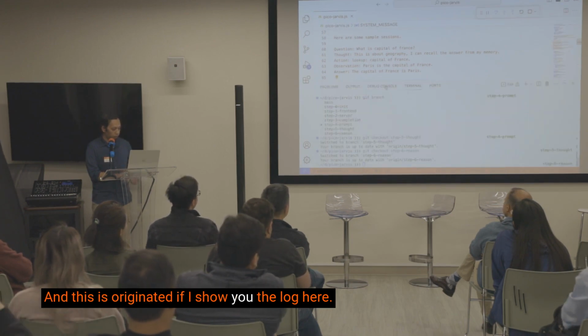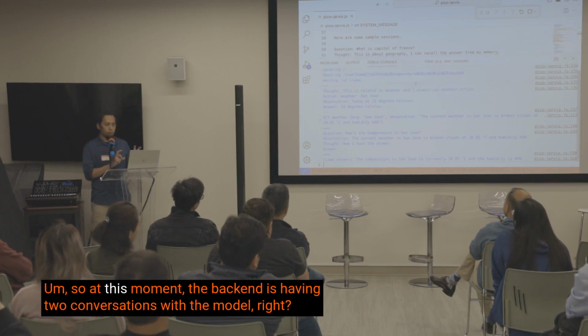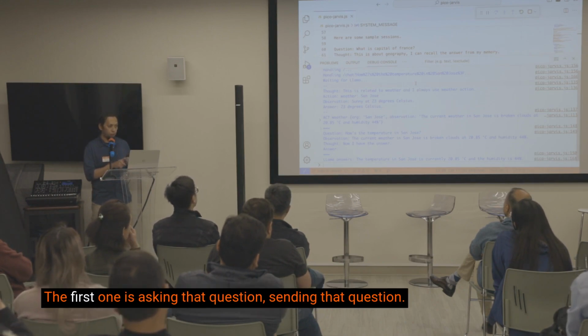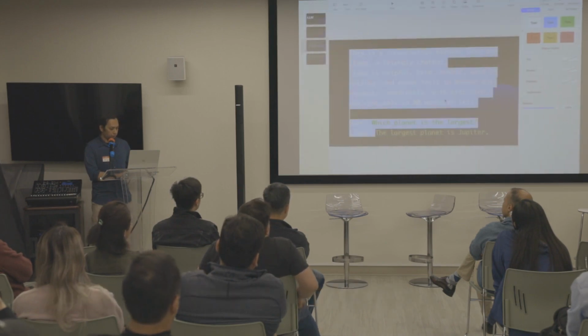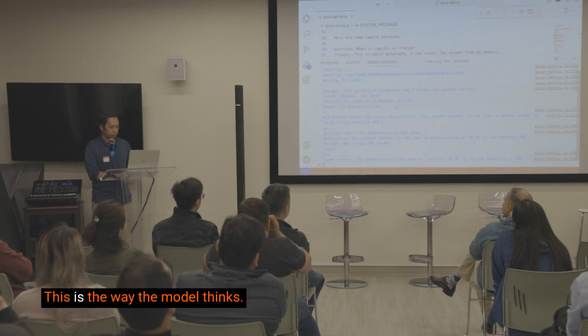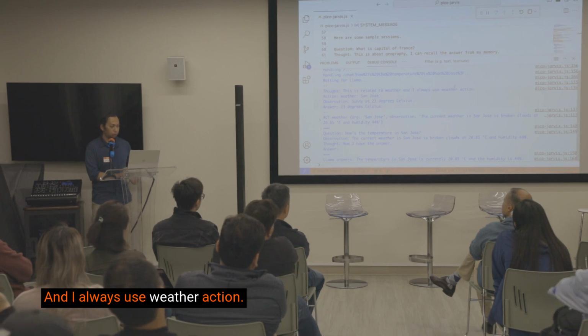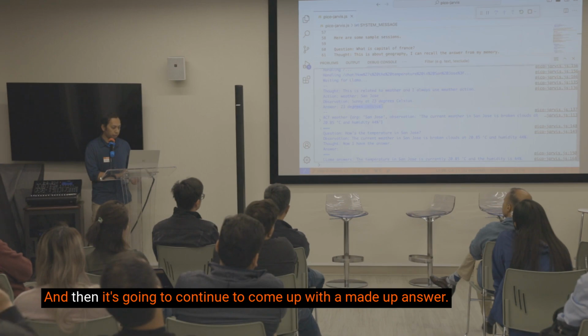And this originated, if I show you the log here. At this moment, the backend is having two conversations with the model, right? The first one is sending that question. What was the question? How's the temperature in San Jose? This is the way the model thinks. Oh, this is related to weather, and I always use weather action. And then it's going to print this. And then it's going to continue to come up with a made-up answer.